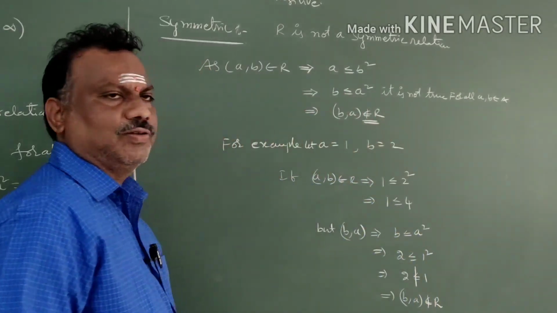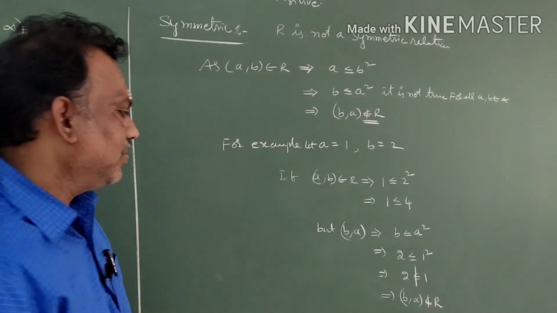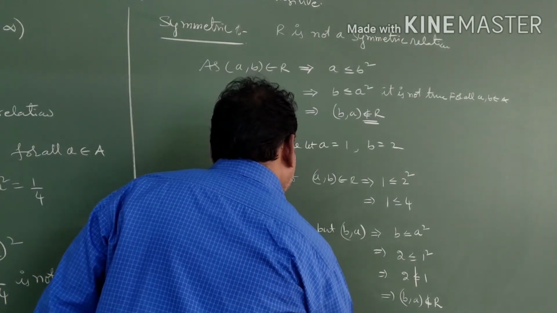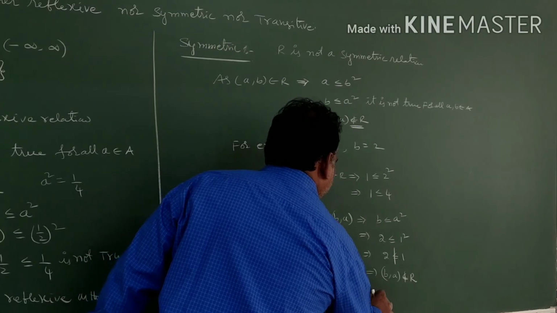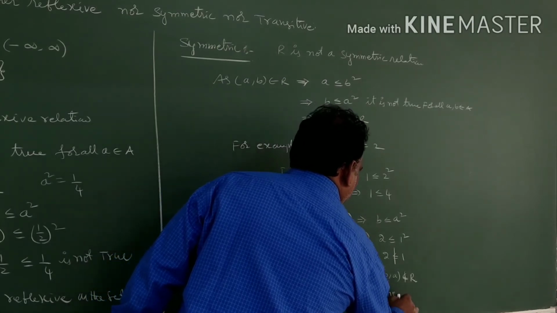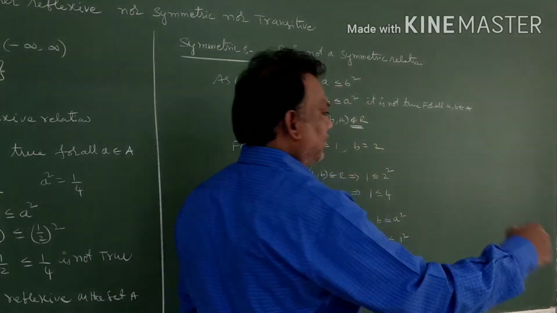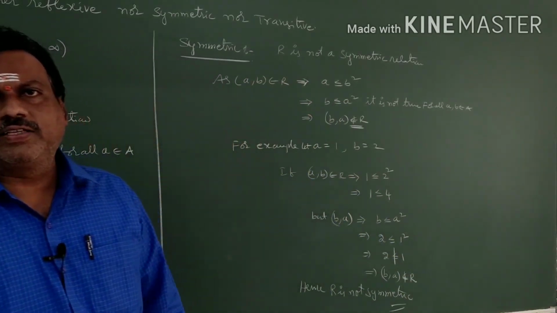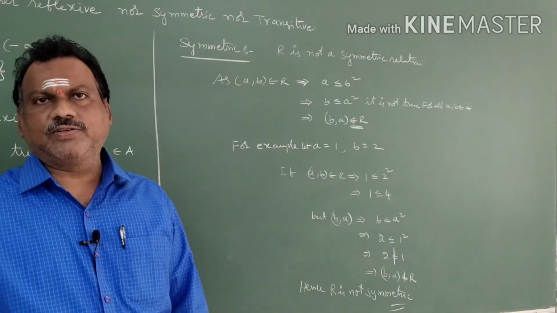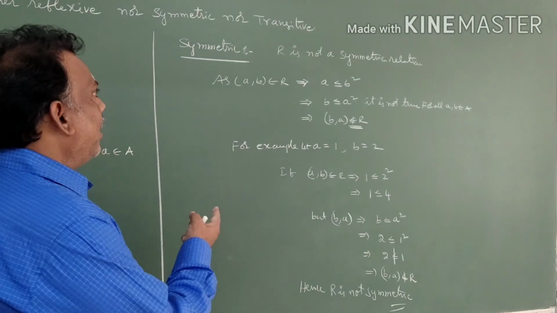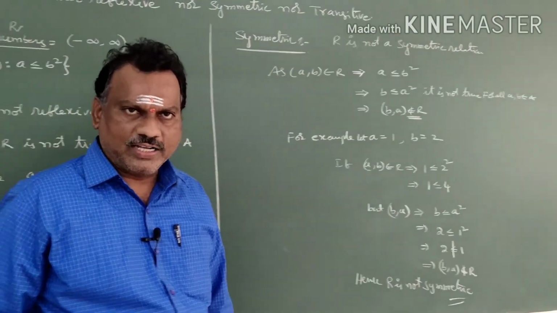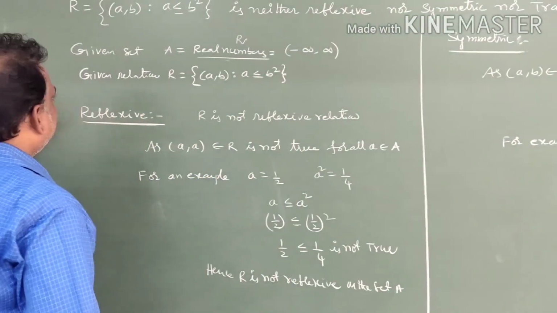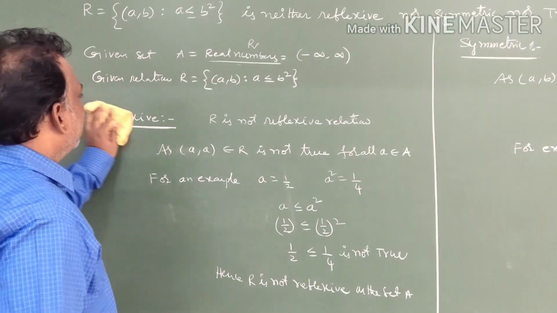If (a, b) belongs to R but (b, a) does not belong to R, hence R is not symmetric. Now reflexive is not satisfied and symmetric is not satisfied. Then we have to check the transitive relation, students. See the transitive.